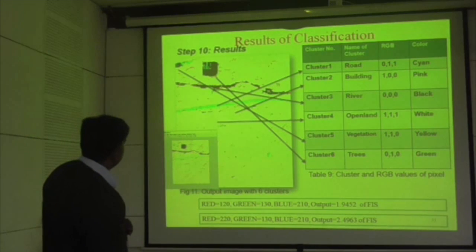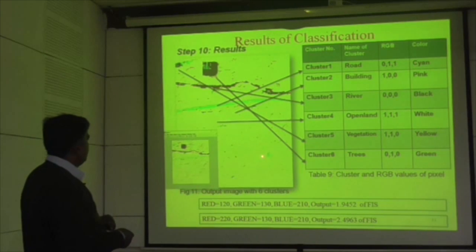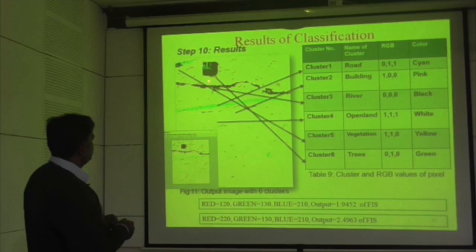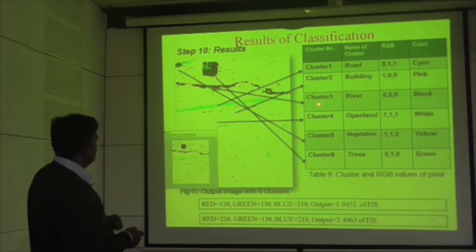So these are the results of the classification image. This is the input image, and this is the output image in which we are getting such features. This is cluster 1, this is cluster 2, cluster 3, cluster 4. Cluster 1 is the road, and cluster 2 is buildings, and the colors and symbols are depicted here.